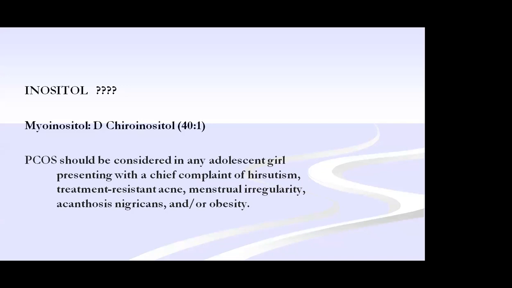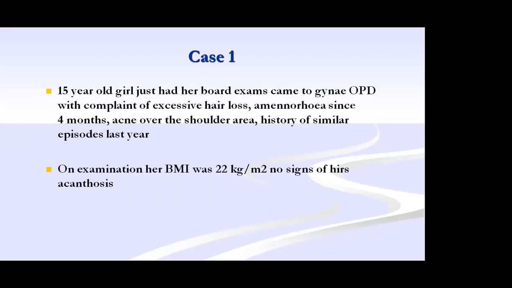So PCOS should be considered in any adolescent girl presenting with chief complaints of hirsutism and treatment-resistant acne, menstrual irregularity, acanthosis nigricans of insulin resistance, and obesity. Depending on those complaints only, we have to diagnose PCOS and we have to treat PCOS. Shall we see 3 cases? I think all of you are well versed with PCOS, how it has to be diagnosed, what all the investigations have to be done, and what treatment is given.